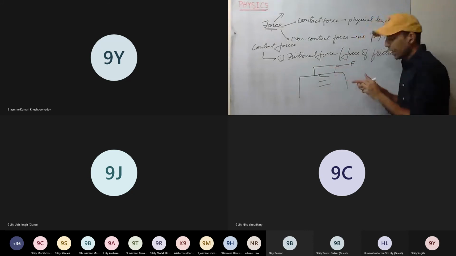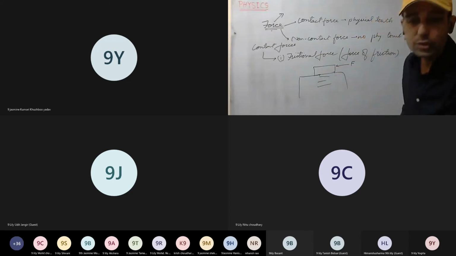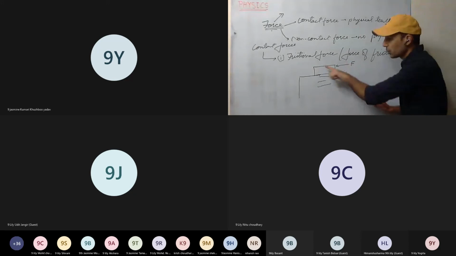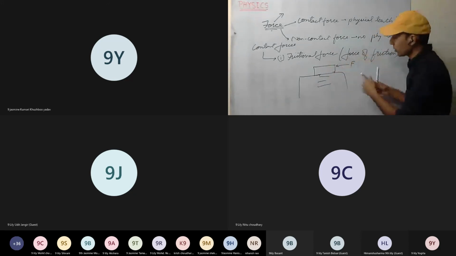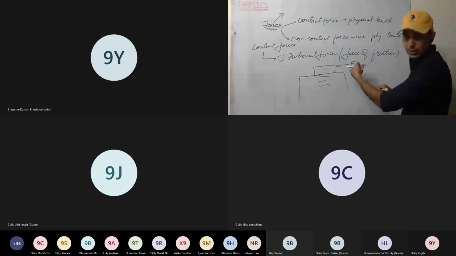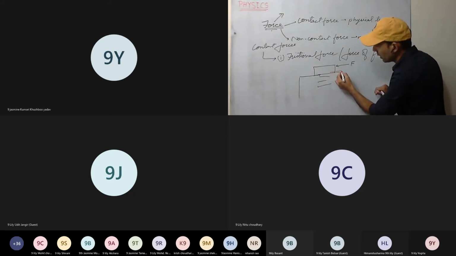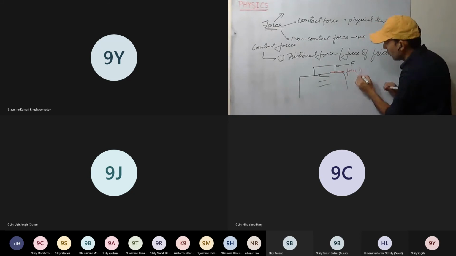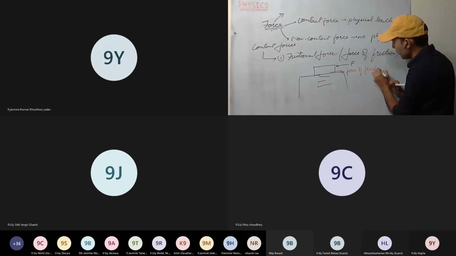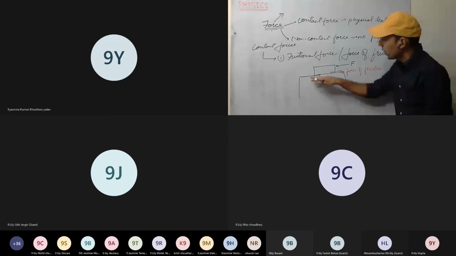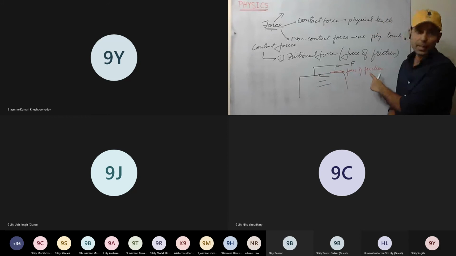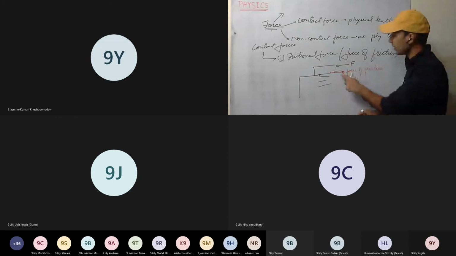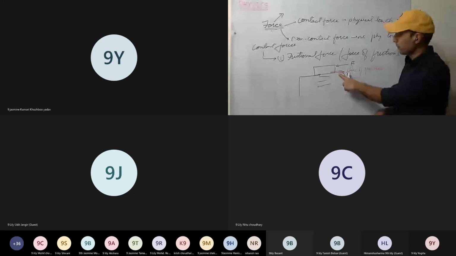That means some force has been opposing its motion, and when that force is overcome, it starts to move. That opposing force will be in the opposite direction. This is the force of friction. If both bodies have smooth surfaces, the force of friction will be less. If they are rough surfaces, the force of friction will be more. This is clear?